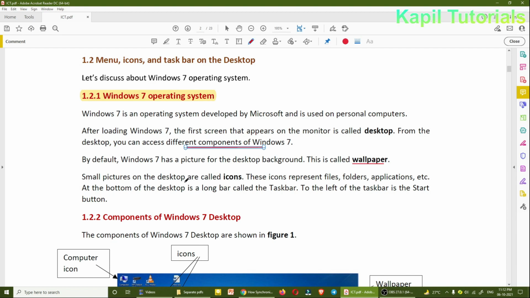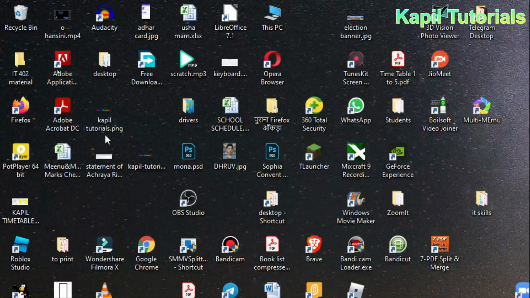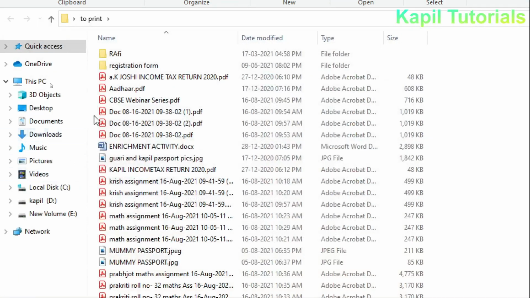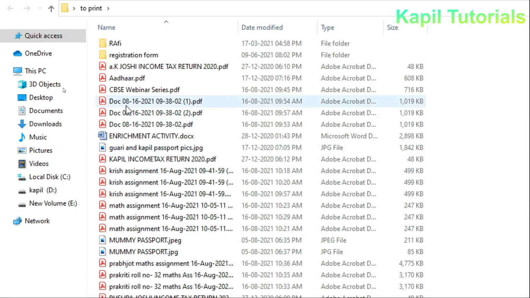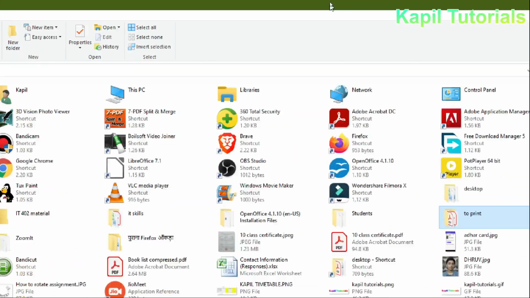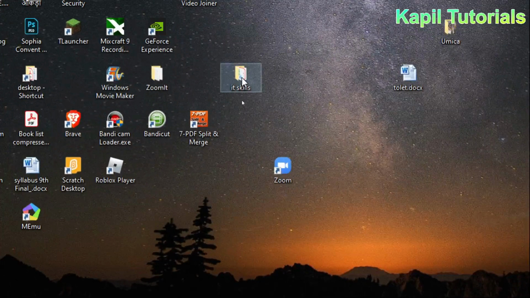The small pictures on the desktop are called icons. I have already explained. These icons represent files, folders, applications, etc. So these are all files and folders, like suppose I am having this folder to print, and if I double click on this folder, it will show different files which are present inside. The same way, suppose I have a folder of IT skills.